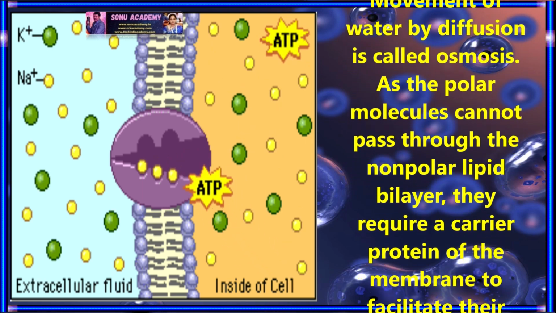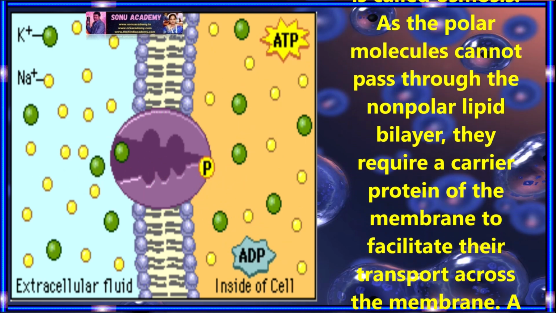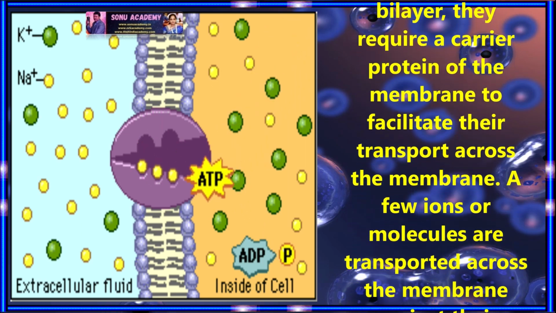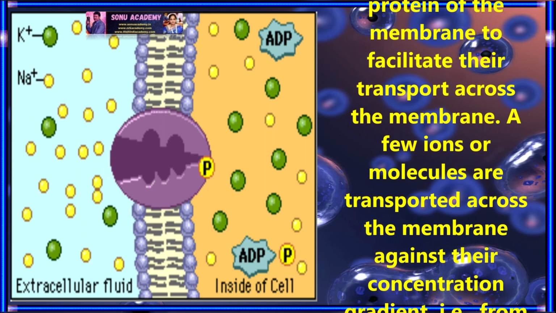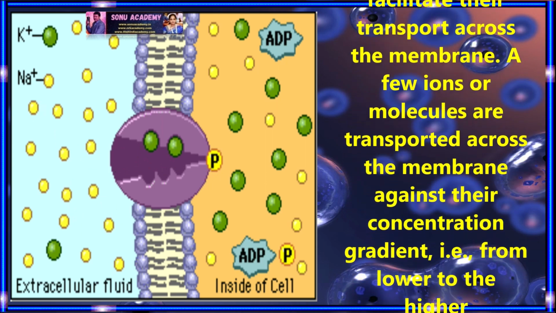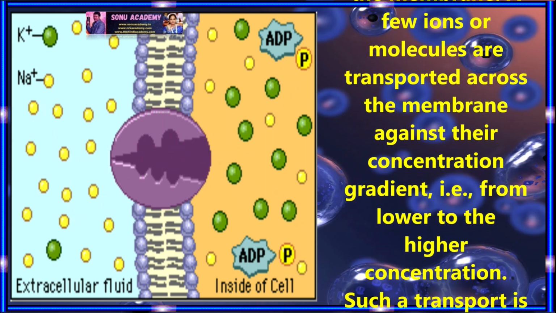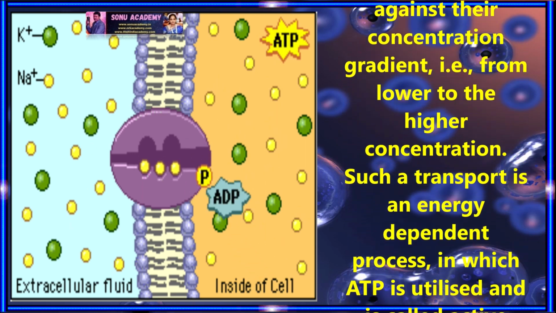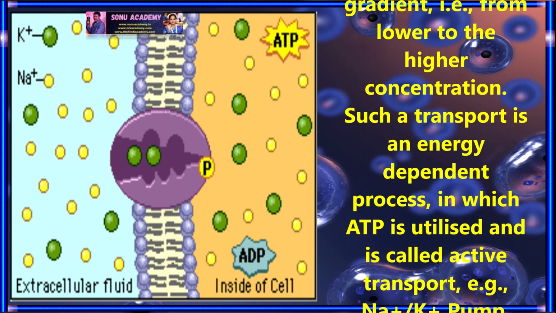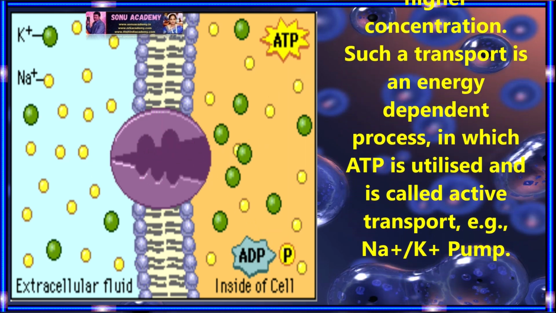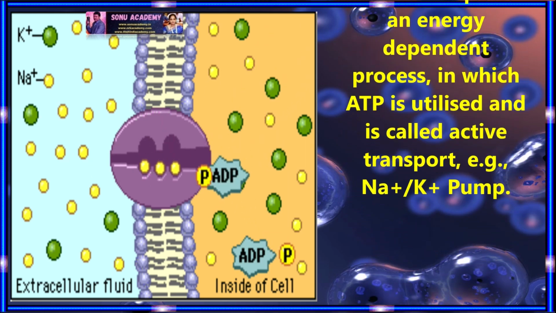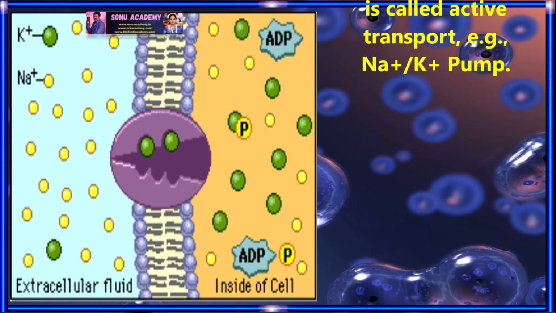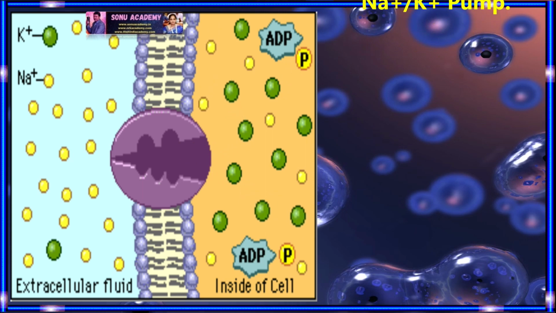As polar molecules cannot pass through the non-polar lipid bilayer, they require a carrier protein of the membrane to facilitate their transport across the membrane. A few ions or molecules are transported across the membrane against their concentration gradient, that is, from lower to higher concentration. Such a transport is an energy dependent process in which ATP is utilized, and it is called active transport. Example, Na+ K+ pump.